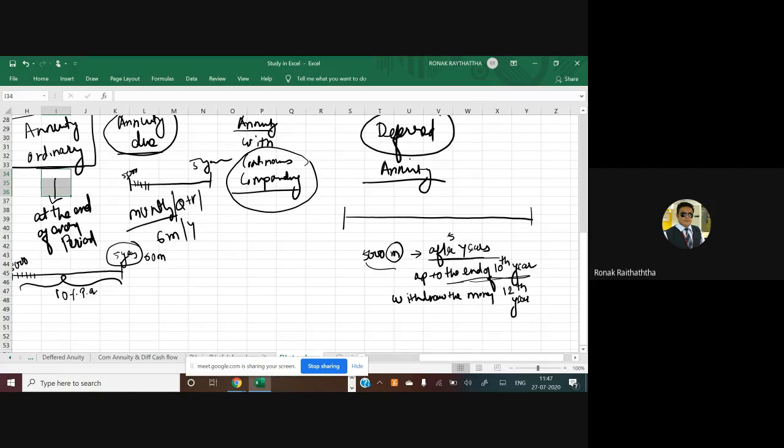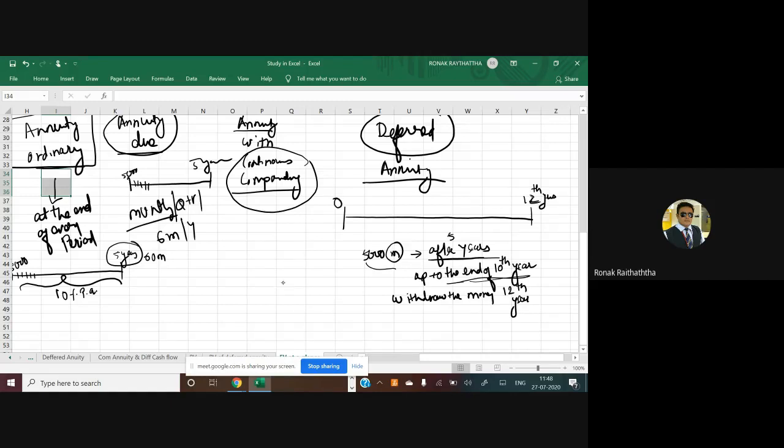She wants to keep the amount for further 2 years in that particular account only. So in that, you will keep fetching the interest, but you will stop your investment. You're not going to invest in 11th and 12th year, but on whatever amount is already accumulated in your account, you are going to get the interest. So let's try to understand the timeline of it. After how many years does she want to get the money? After 12th year.